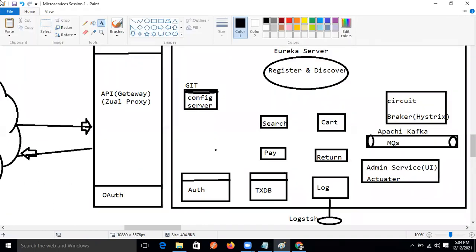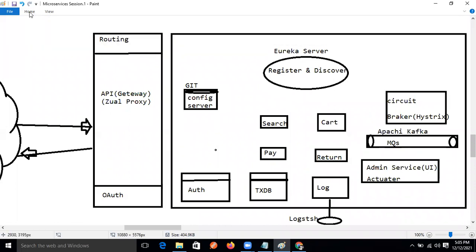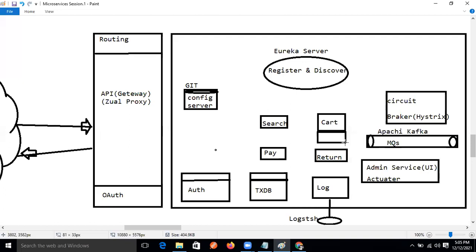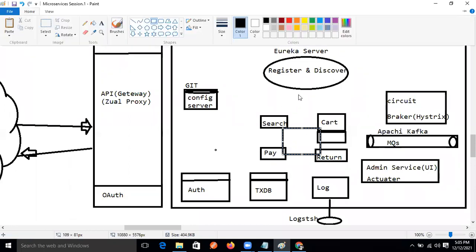But one more thing we forgot: we will use Ribbon, right? Why are we using Ribbon? I'll tell you, guys. All projects are different, so to connect our projects to each other, for that purpose what do we use?